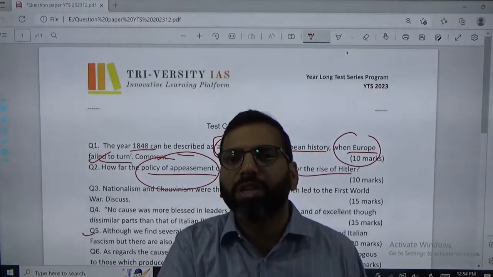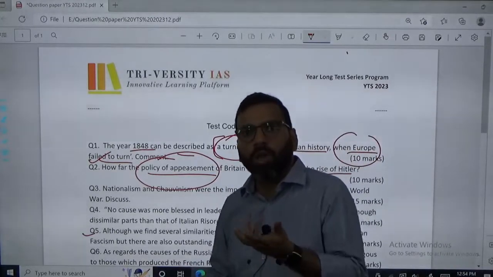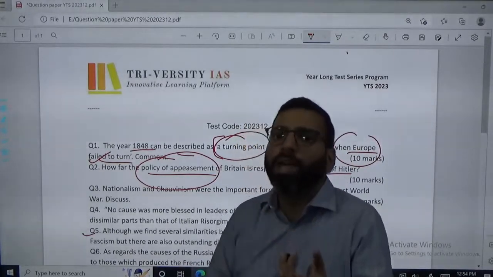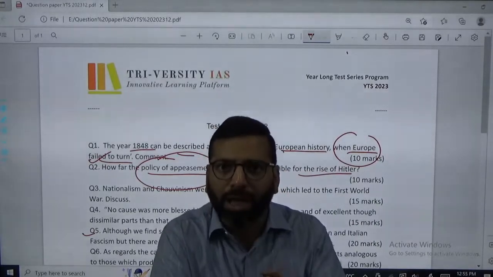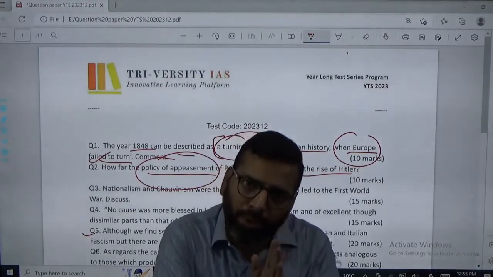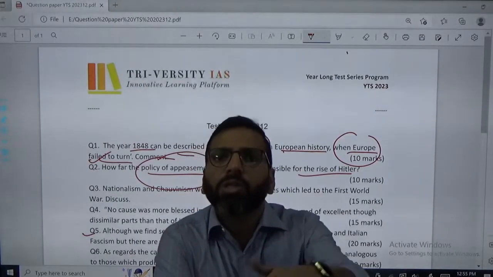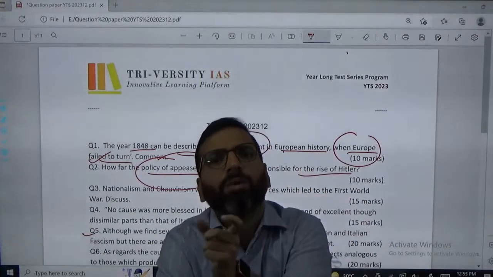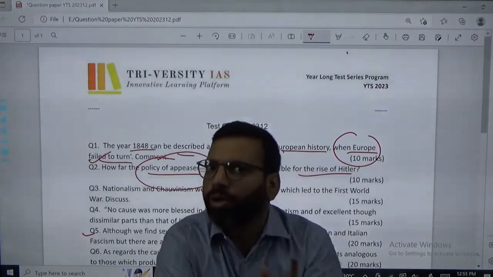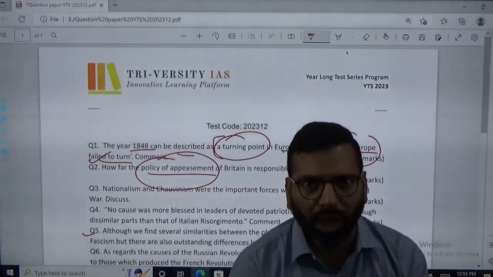The policy of appeasement is the term used for the British policies followed by, who was the Prime Minister? Chamberlain was the Prime Minister during that time. These policies regarding Germany were motivated by the economic as well as political motives of Britain. So that can be a good introduction.